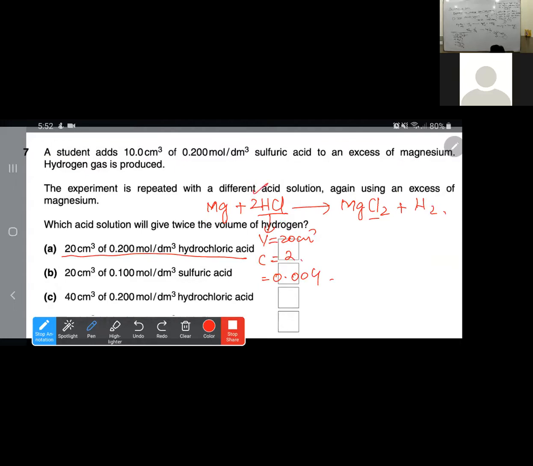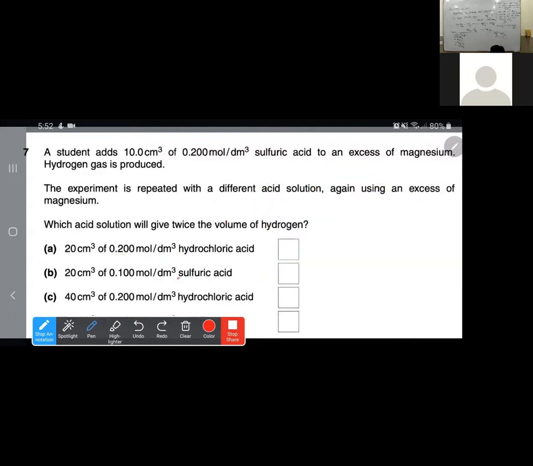So this is 2:1. This is 0.004, so this one would be X, so this one would be 0.002. So these are the same number of moles of the hydrogen. So it means the volume would be the same. So this won't be your answer. You got it? Okay, sir. Now do the next one.